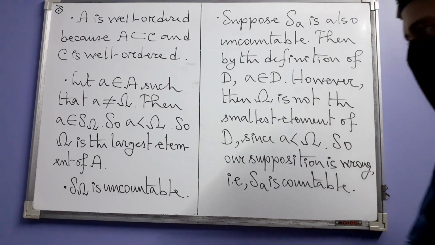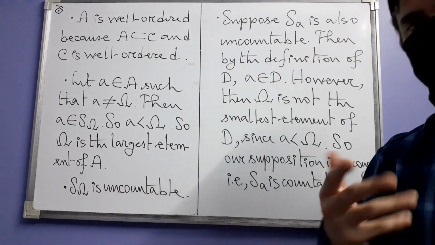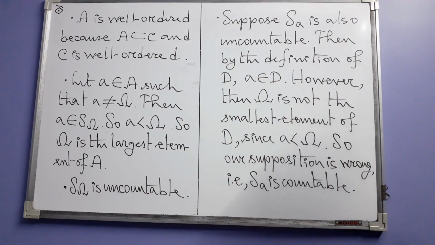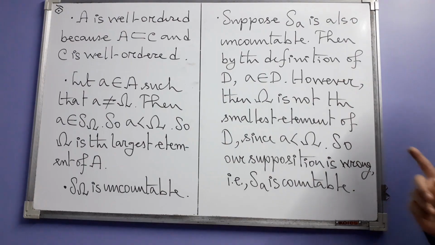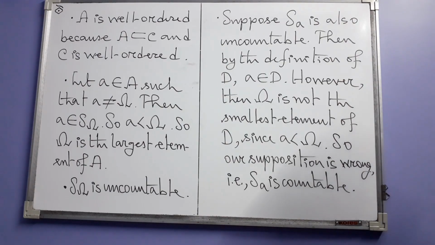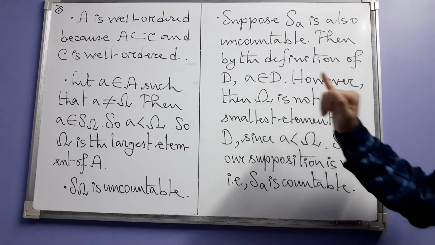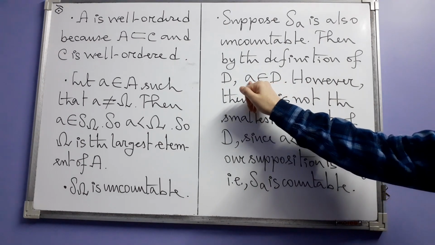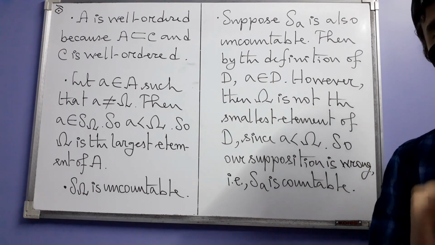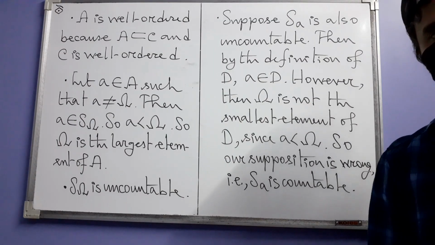Next we come to the question of S omega being uncountable, but that we already got in the proof itself. And finally, we want to prove that the section of our set A by this element small a is countable.